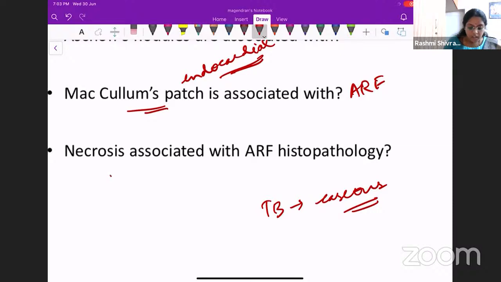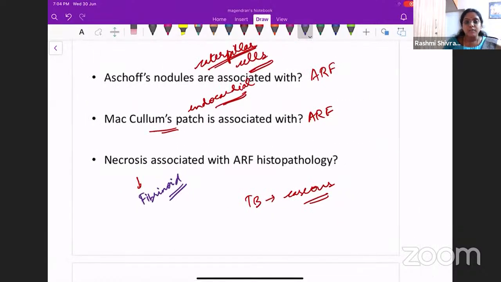It is fibrinoid necrosis. Very good. So in Aschoff nodules and McCallum's patch, in acute rheumatic fever with carditis, the necrosis will be fibrinoid necrosis. Granuloma formation will be there; that will be the Aschoff nodules.